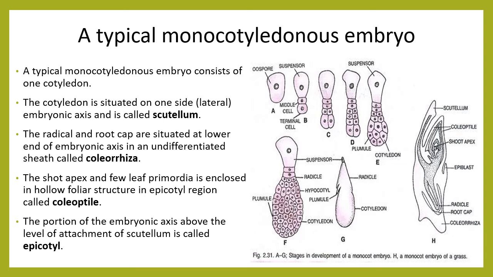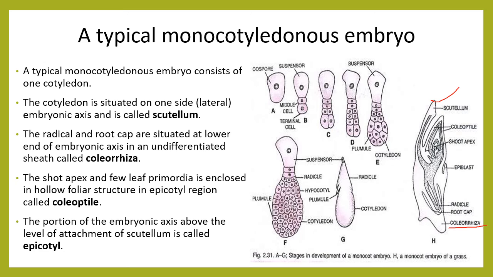See here, this is the scutellum, present on one side of the embryonic axis. Then the radicle and root cap, situated at the lower end of the embryonic axis, are enclosed in an undifferentiated sheath called coleorhiza. See here, this is the coleorhiza.